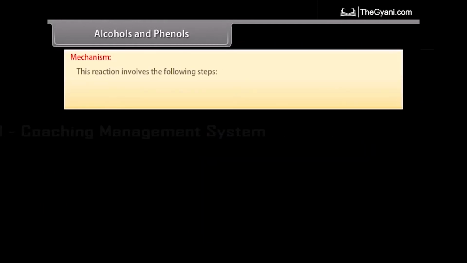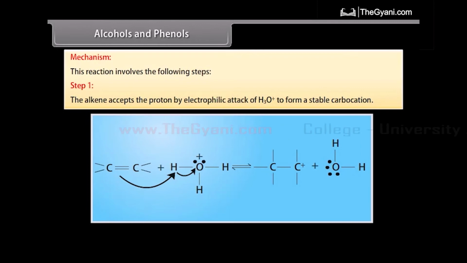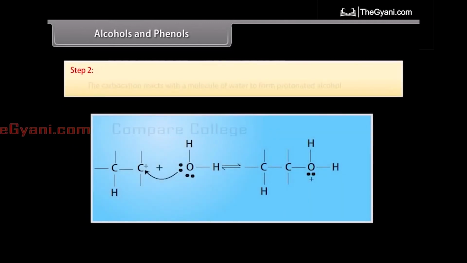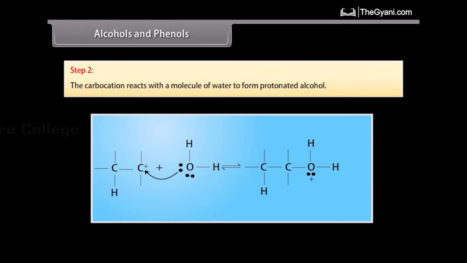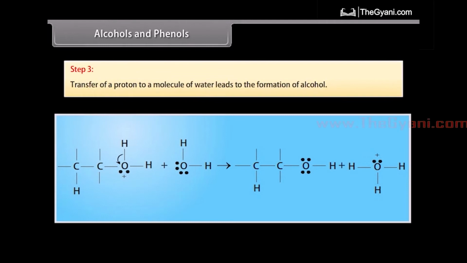Mechanism. This reaction involves the following steps. Step 1. The alkene accepts a proton by electrophilic attack of hydronium ion to form a stable carbocation. Step 2. The carbocation reacts with a molecule of water to form protonated alcohol. Step 3. Transfer of a proton to a molecule of water leads to the formation of alcohol.